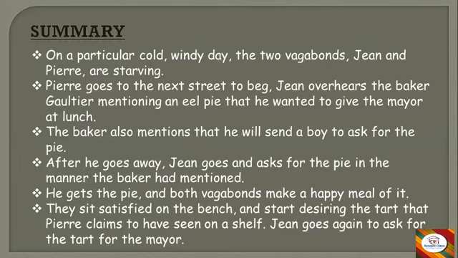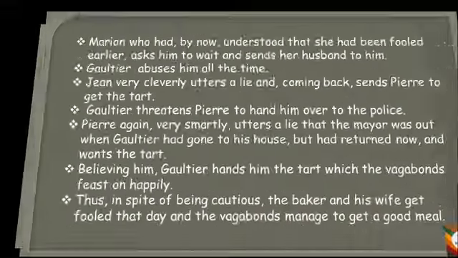They sit satisfied on the bench and start desiring the tart that Perry claims to have seen on a shelf. Jean goes again to ask for the tart for the mayor. So now what happens? Once they are finished, their desire grows. They are satisfied, their hunger is fulfilled, and now they start desiring a tart. A tart is a sweet dish which Perry had seen on the shelf when he had gone there to ask for a pie. Now they want that also. So now Jean goes and asks for that tart, saying it's for the mayor. Now let's see what happens.